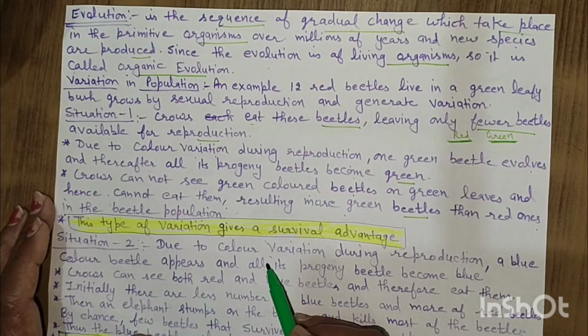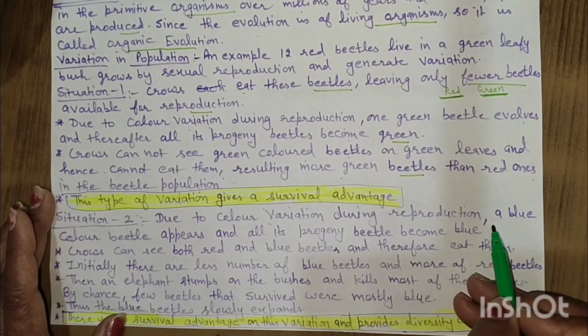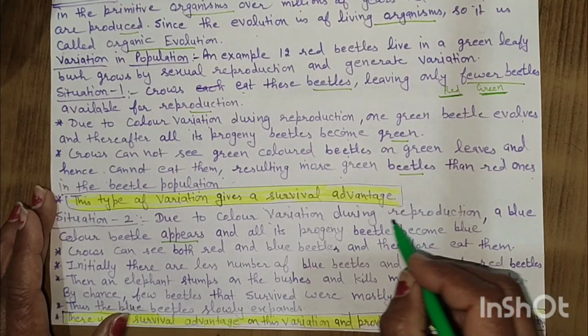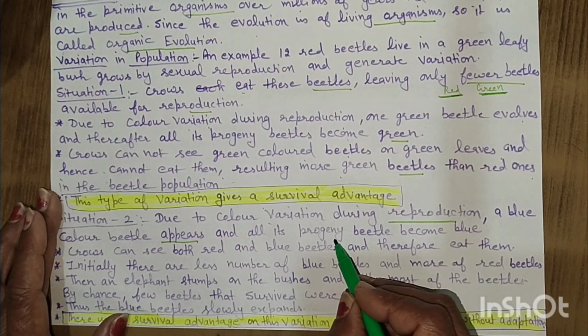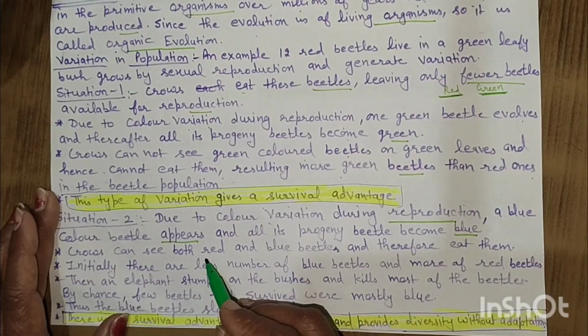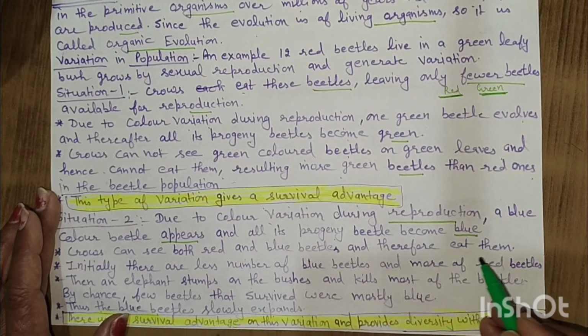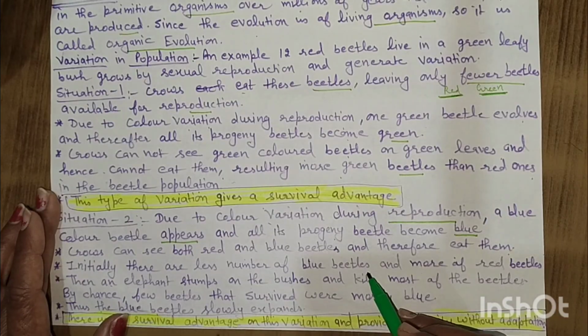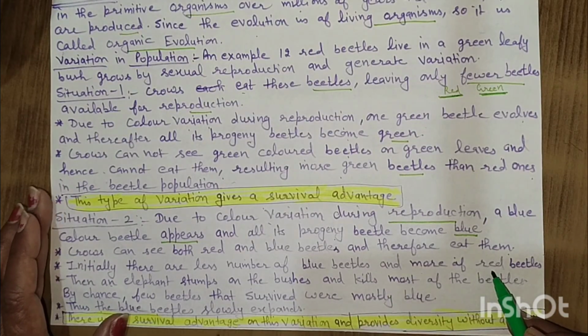Situation 2. Due to color variation, during reproduction, a blue colored beetle appears, and all its progeny beetles become blue. Crows can see both red and blue beetles and therefore eat them. Initially, there are fewer blue beetles and more red beetles.